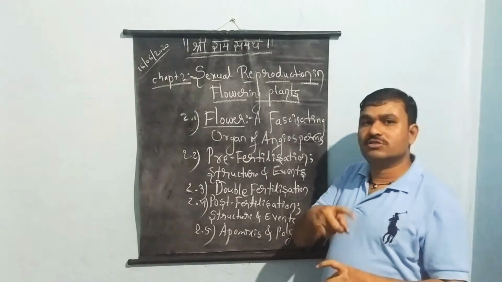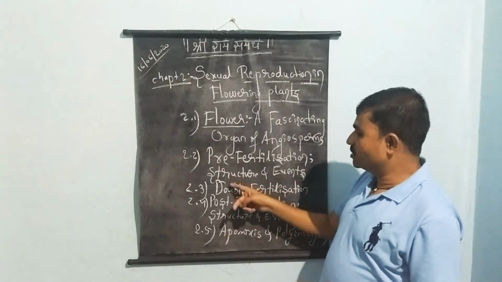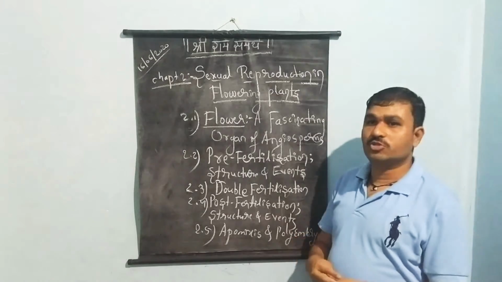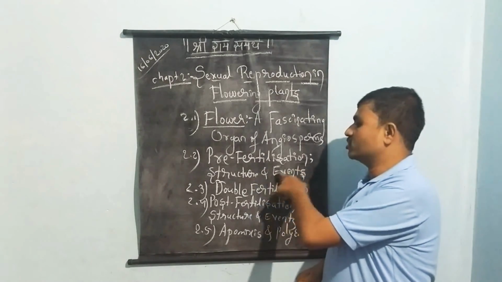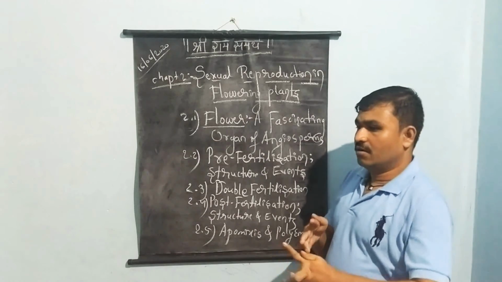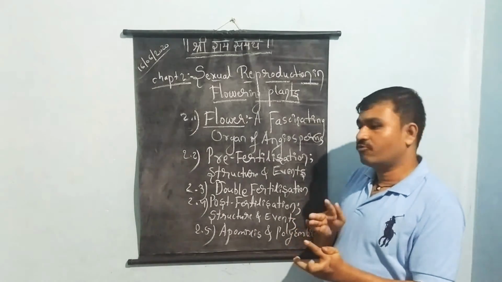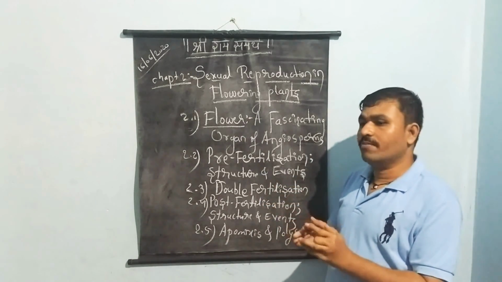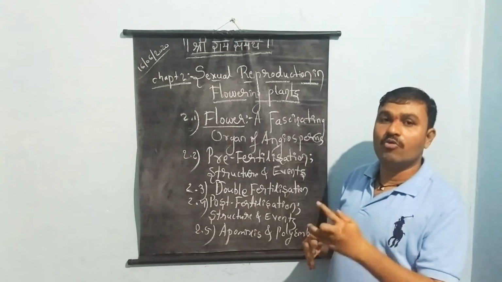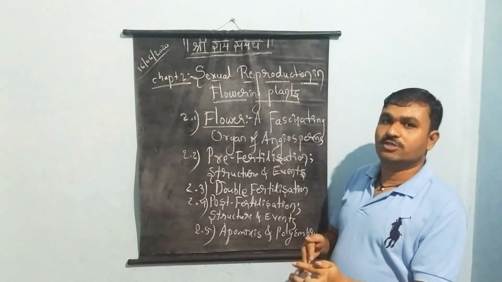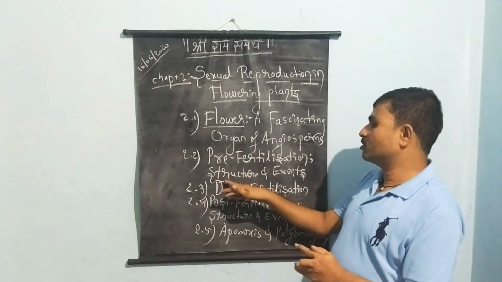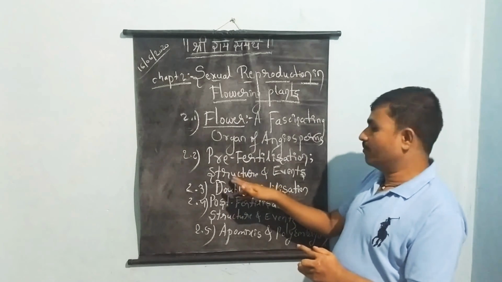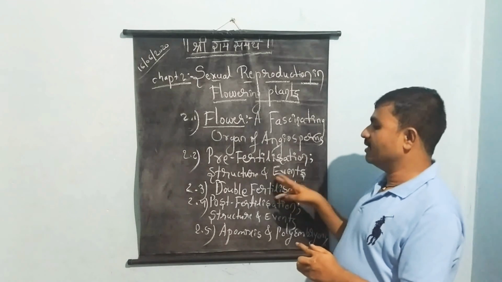With respect to androecium and gynoecium, these three events take place in the case of angiosperms. In that, first one, pre-fertilization, here we study the structure and events, how exactly the pre-fertilization events such as the formation of pollen grain and the formation of ovum or ovule, the female gametophyte, take place. That concept we discuss in pre-fertilization. Here we discuss the structure of the female gametophyte and male gametophyte and the events.